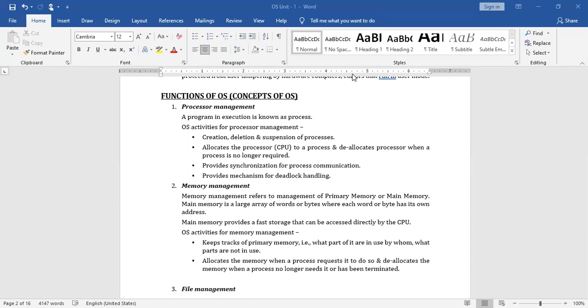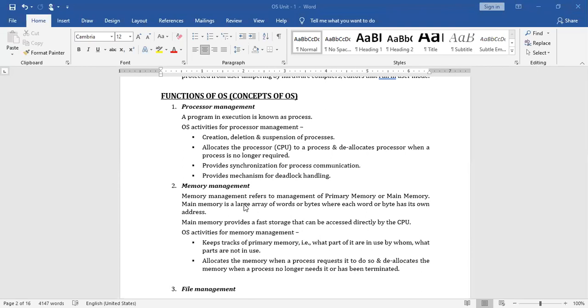Probably he left. Roll number 38. 538. Sir, are you clear with what exactly a process is? Yes, sir. Did you understand what creation and deletion of a process is? Yes, sir. Okay.